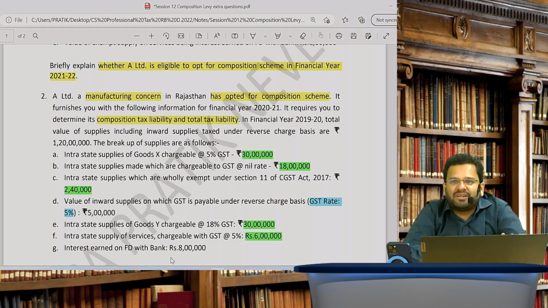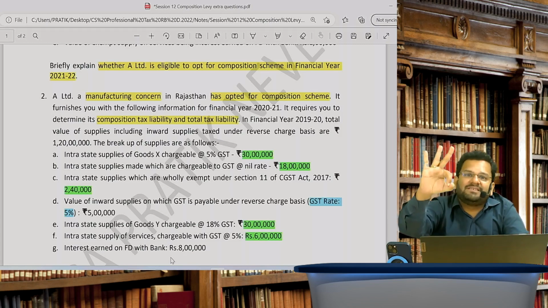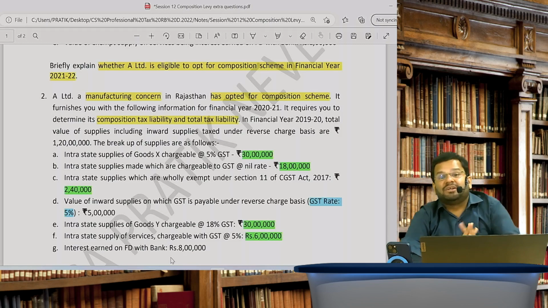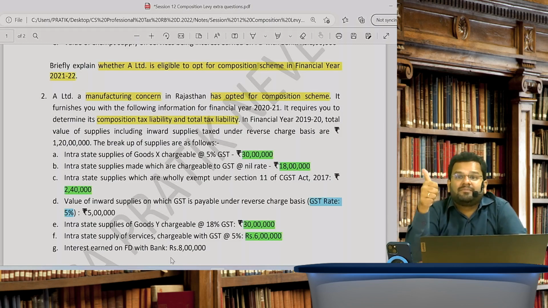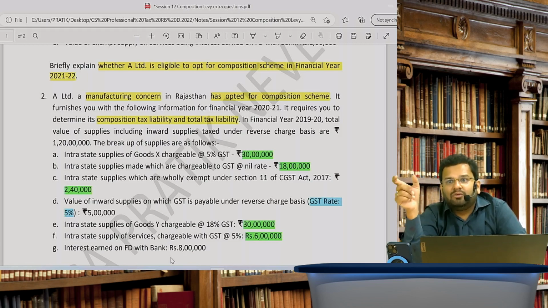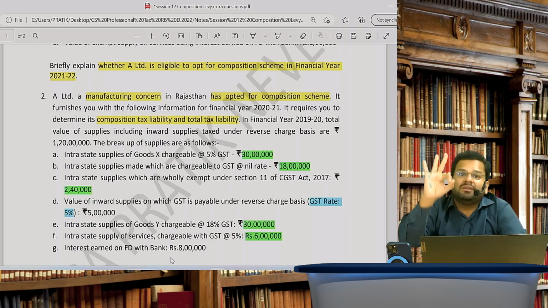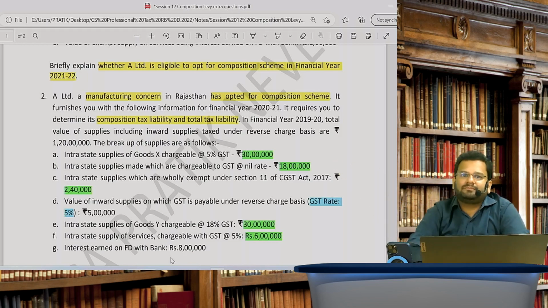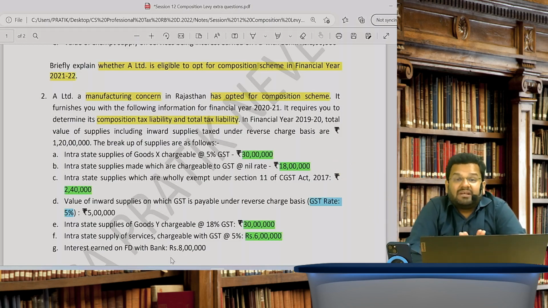In short, interest on FD, interest on loan, interest on advances will be excluded at all 3 places as far as composition levy is concerned. What 3 places? Aggregate turnover for determining eligibility. Second, the turnover for paying GST. And third, the total turnover of services for determining whether services provided are within the limit. For all 3, you should exclude. Is the point very clear to all of you? Crystal clear?